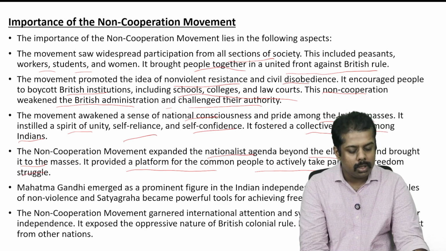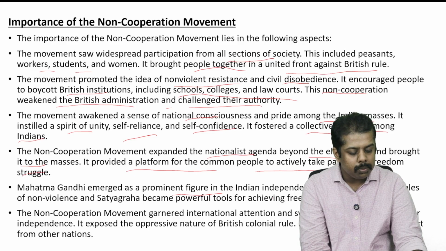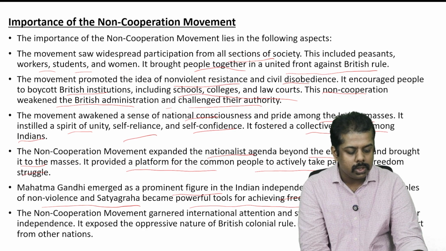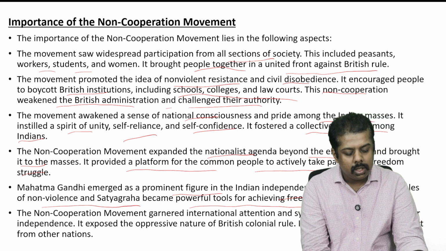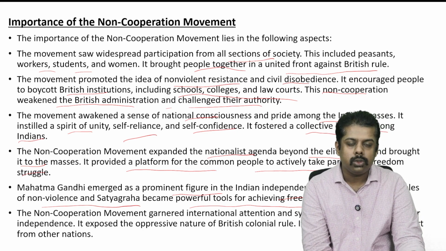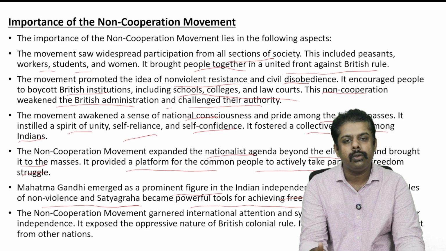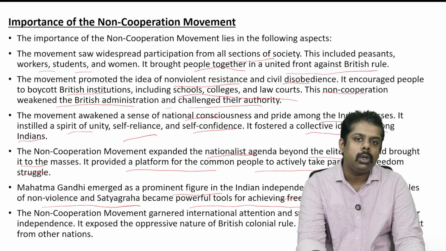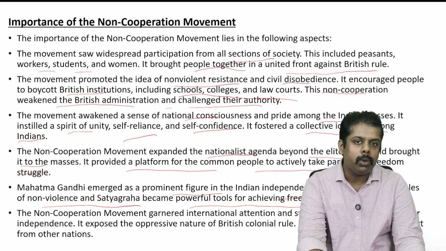Okay. Now moving on, Mahatma Gandhi emerged as a prominent figure in India's independence movement. His principles of non-violence and satyagraha became powerful tools for achieving freedom. So, as we know, these tools became an important thing when we see our independence struggle. These two were the pivotal principles of Mahatma Gandhi, and they were adopted by the people of the country as well.